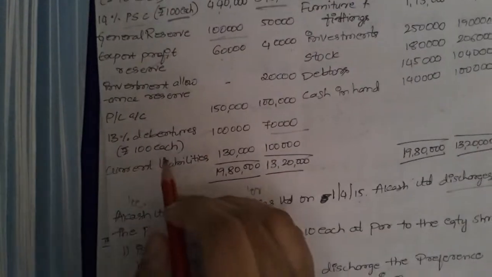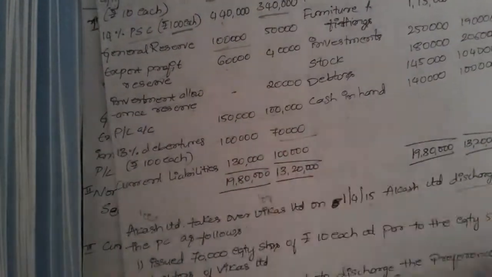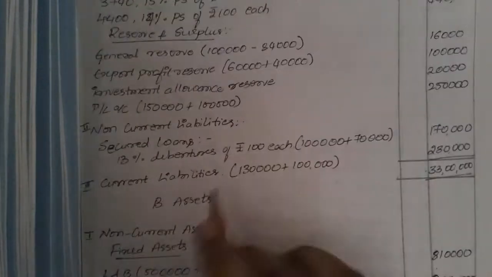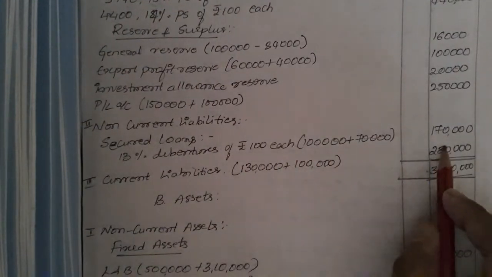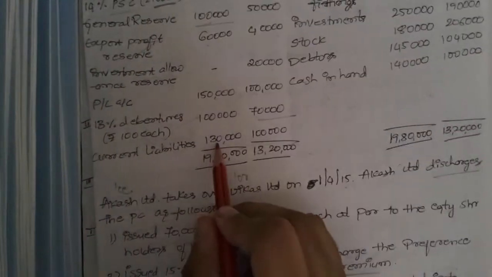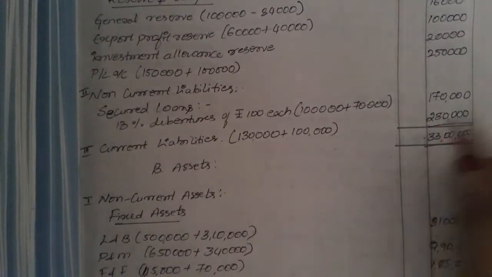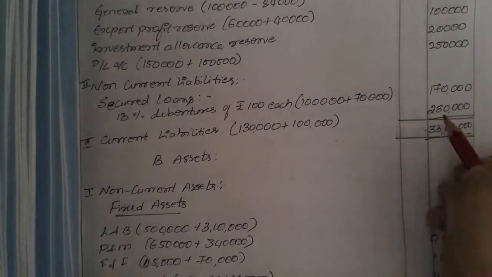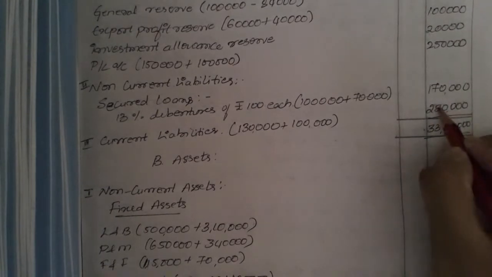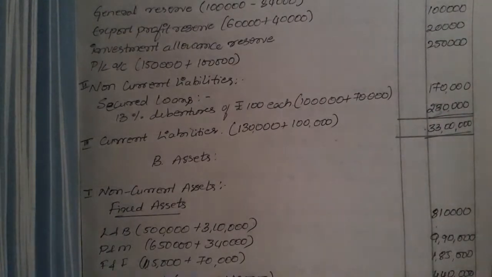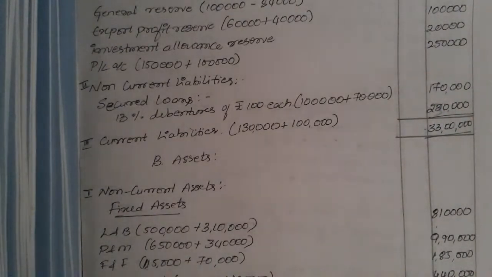Next we have 13% debentures, that is 1 lakh and 1 lakh plus 70,000. Yes, 13% debentures, 1 lakh plus 70,000, 1,70,000. Current liabilities 1,30,000 plus 1 lakh, that will be 2,30,000. Sorry, 2,30,000. Let's change that. Yes, that is 3 only. Yeah, that is 3 itself.